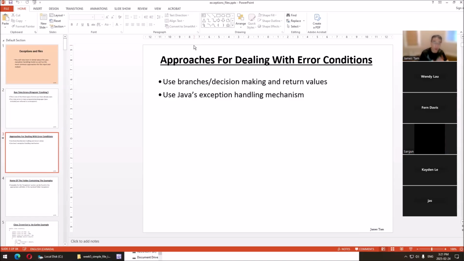But it doesn't mean that you always handle them with branches. There are disadvantages with exception handling, but exception handling has its place. Now what I'm about to show is an example of when, yes, you can use branching, but there are some design problems, and it's very much subject to errors because of those design problems. It's easy to insert logic errors.